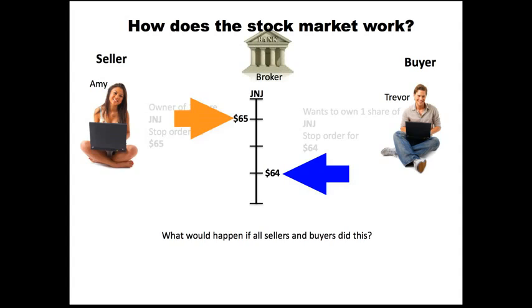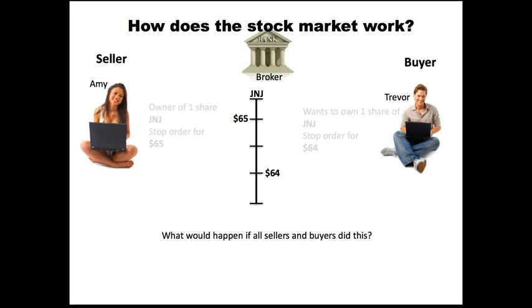And if we assume that every single seller on the market would want to sell their shares for 65 and every single buyer would only be willing to buy it for 64, you would see no trades happen on this particular stock. So the thing you've got to understand is that for every single transaction, the buyer and the seller both have to agree on what the price is going to be in order for that trade to occur and for that market price to even show up.